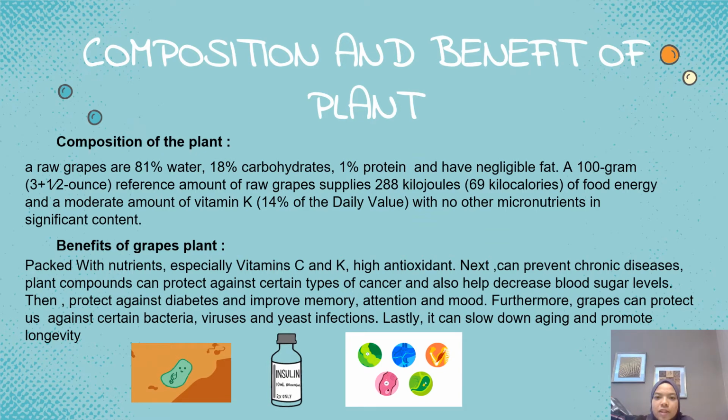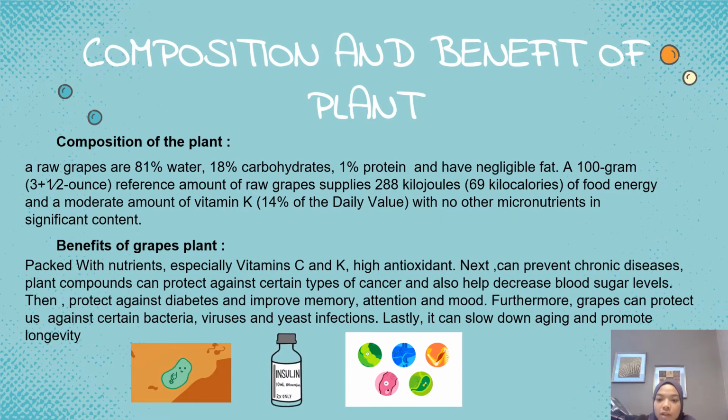Okay, for the composition and benefits of the grapes plant, we will go to the composition first. Raw grapes contain 81% water, 18% carbohydrate, 1% protein, and negligible fat. 100 grams of raw grapes supply 288 kJ of food energy and a moderate amount of vitamin K, with no other micronutrients in significant content.